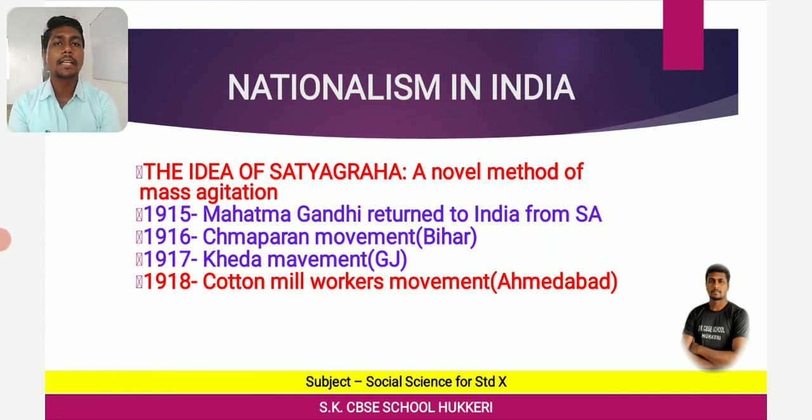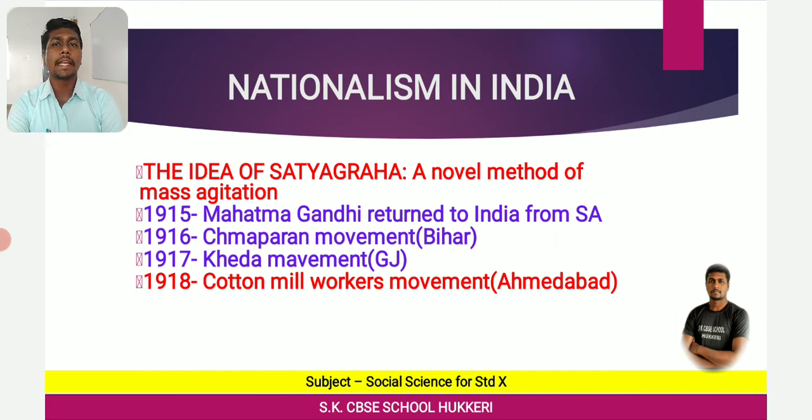Why did the Kheda peasants start a movement? Because crops failed and plague disease arose, and because of both, people were affected. In Kheda, peasants wanted relaxation in the payment of revenue to the English East India Company. They wanted concession, relaxation. So because of that, they started a movement, the Kheda Movement. This was led and supported by Mahatma Gandhiji in 1917.